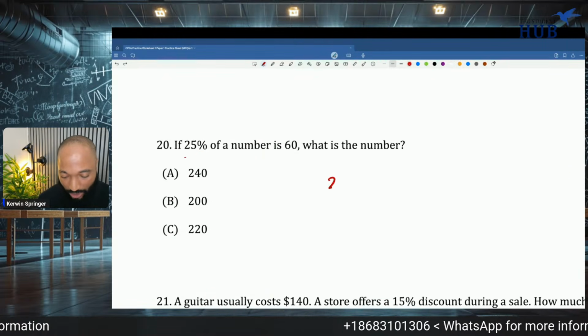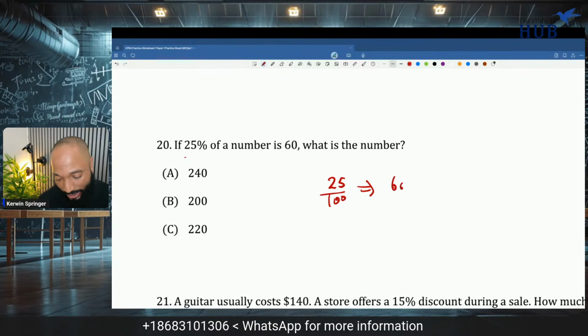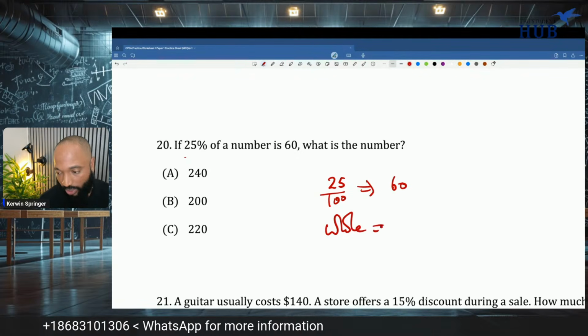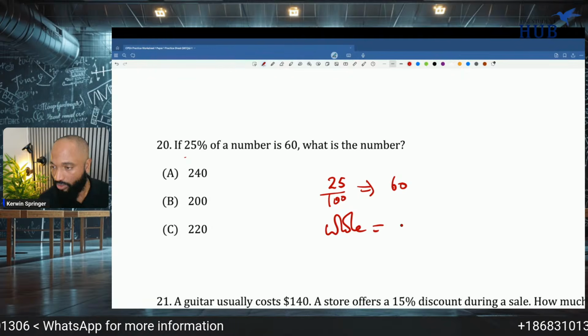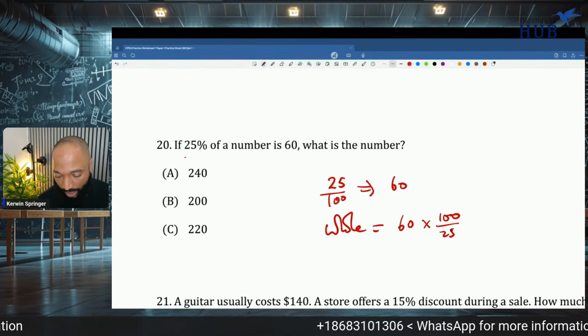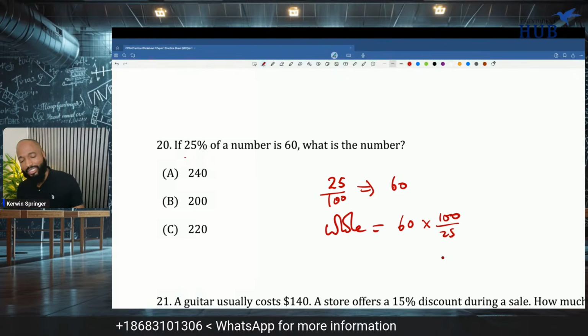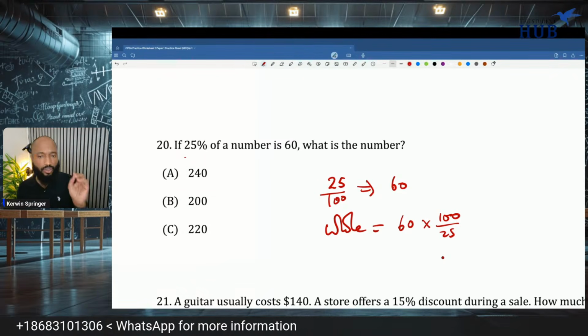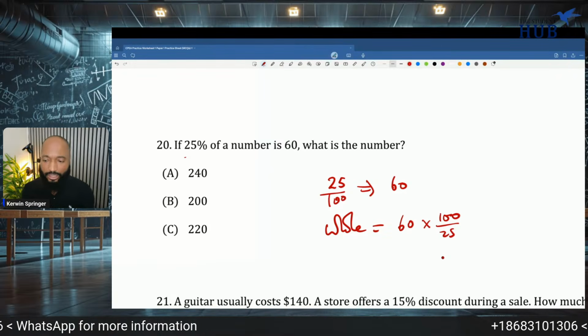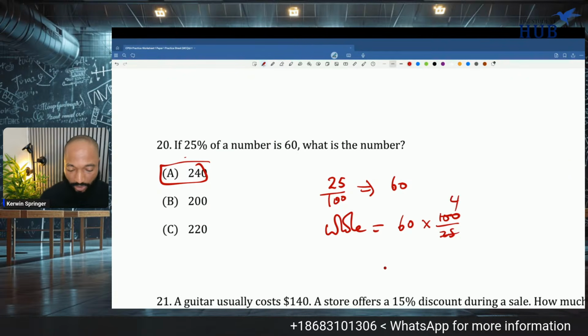25% of a number is 60. Once again, we're getting repetitive ideas here. 25% represents 60. So the whole would equal 60 multiplied by 100 over 25. And I mean, 25% is also a quarter. So if a quarter is 60, the number is 4 times 60, which is 240. But we'll see it here, right? 4 times 6 is 24.